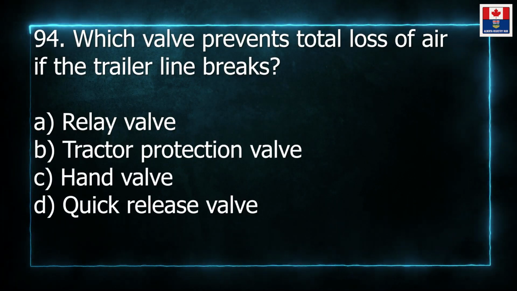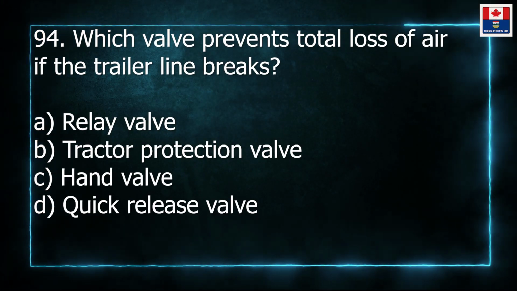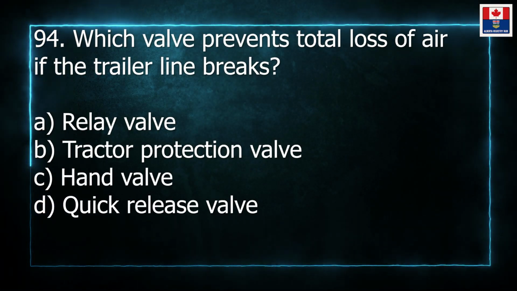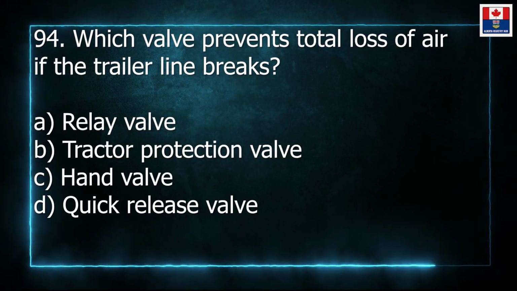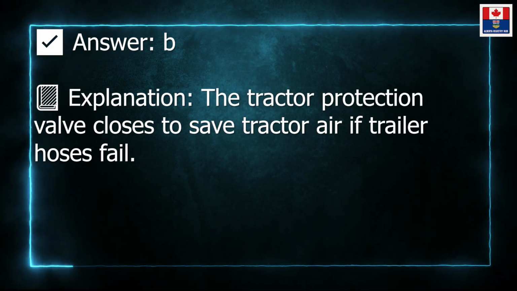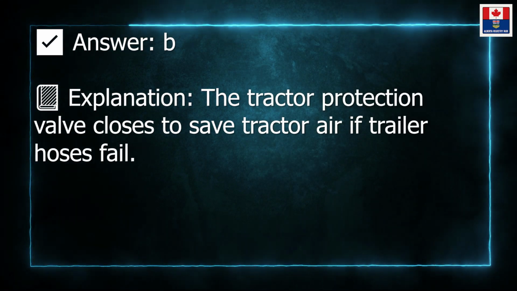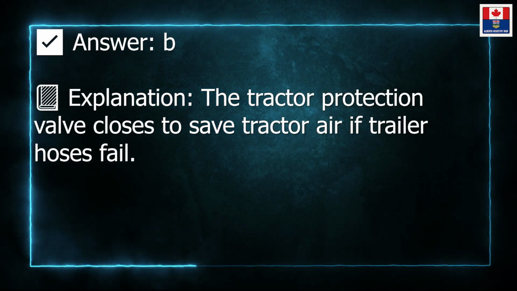94. Which valve prevents total loss of air if the trailer line breaks? A. Relay valve. B. Tractor protection valve. C. Hand valve. D. Quick release valve. Answer: B. Explanation: the tractor protection valve closes to save tractor air if trailer hoses fail.